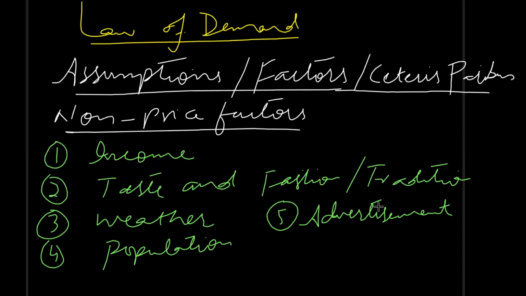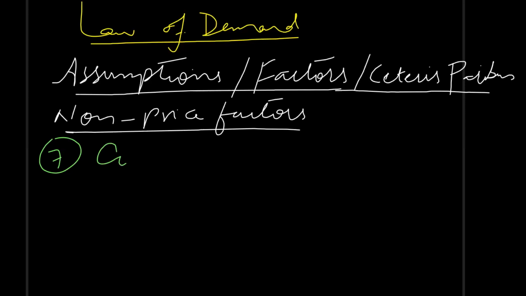Fifth factor is advertisement. Advertisement leads to impulsive buying. People purchase goods and services without planning when they are attracted by advertisement, so they don't care about the prices. And the sixth factor is interest rate. When interest rate is low, people will try to consume more and get more loans from financial institutions, and they have less incentive to save money in a bank account. Similarly, if interest rate is high, they will save more money in the bank account and they will purchase a lesser quantity of goods and services.